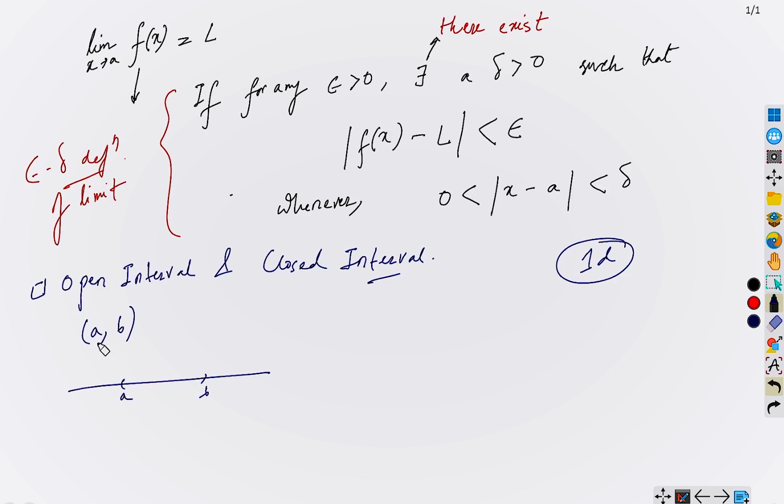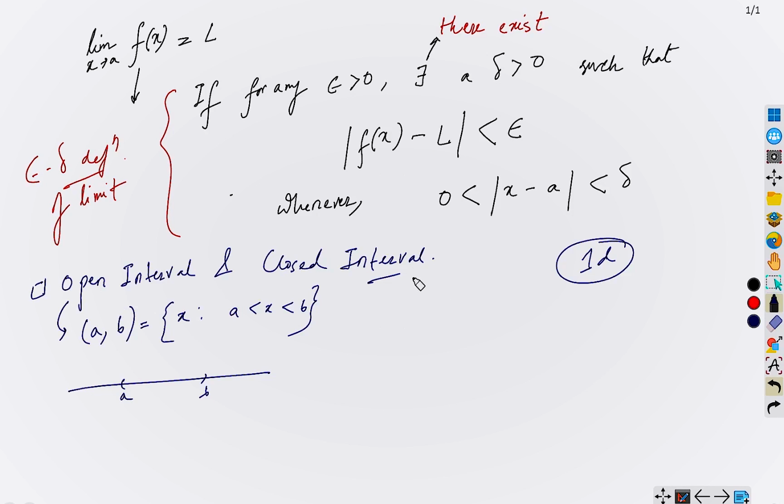So any interval like this where we do not take the boundary, we mention this interval in the definition of a set in this way, x such that A strictly less than x strictly less than B. So this is the set in which these two boundary points A and B are not included, right? See, from the expression, it is strict. It is strictly less than, strictly less than. So in this set A and B are not included. These are excluded. So this type of interval we call an open interval, okay?